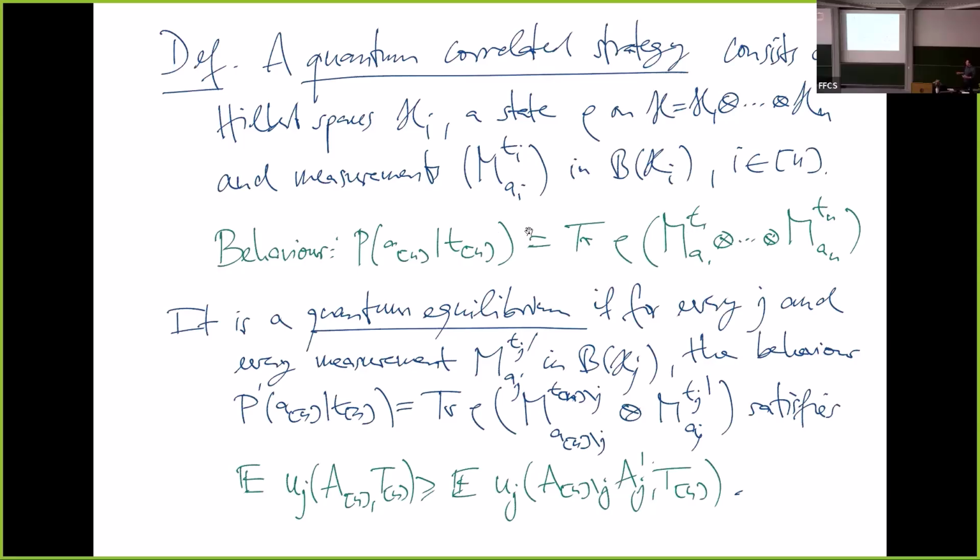For a quantum correlated equilibrium, let's see how this would go. We have Hilbert spaces for each of the players. We have a state on the product Hilbert space, and we have local measurements. Then we can define the behavior like we wrote before: the trace of rho times the tensor product of the measurement operators. This is a quantum equilibrium if, for each player j and each alternative measurement that he can make, we can write an alternative behavior where player j simply makes a different measurement, and the expected payoff cannot increase. This doesn't affect the types, it just affects the conditional distribution of their actions.